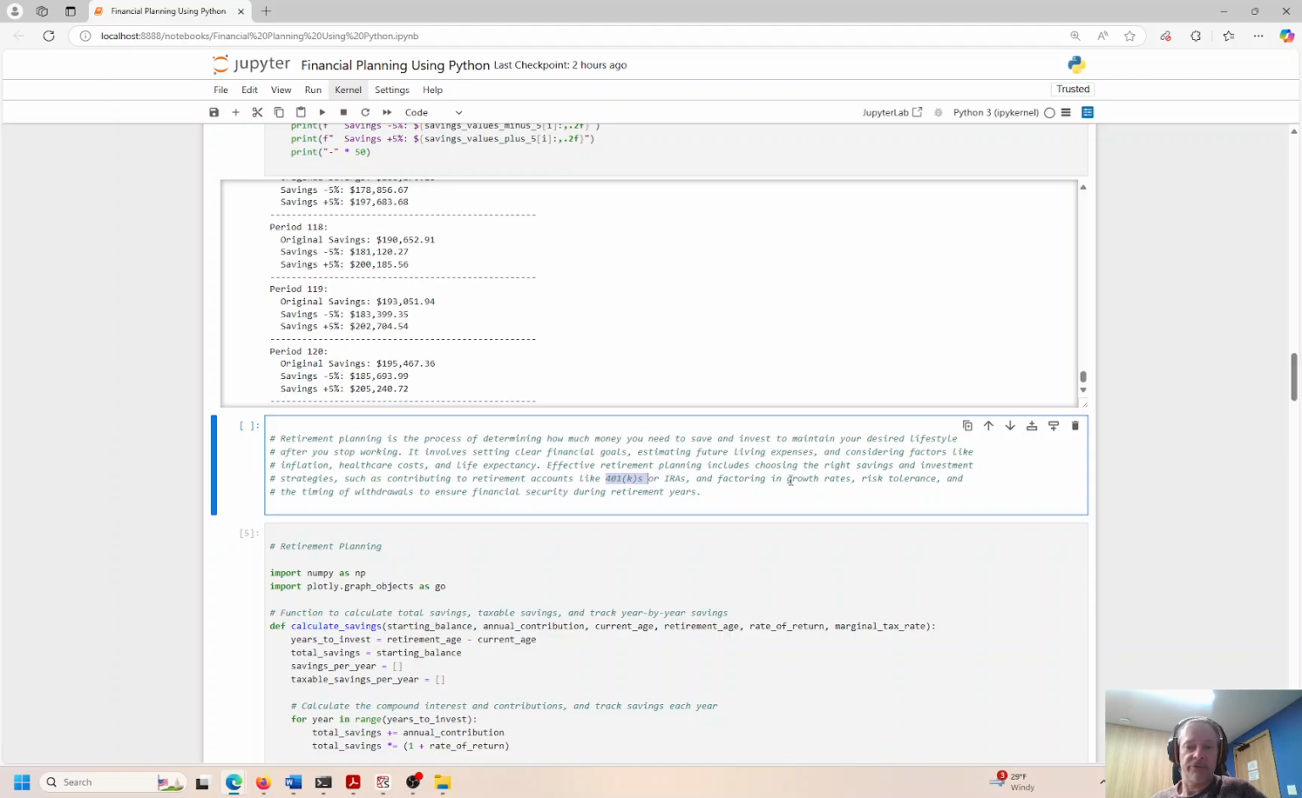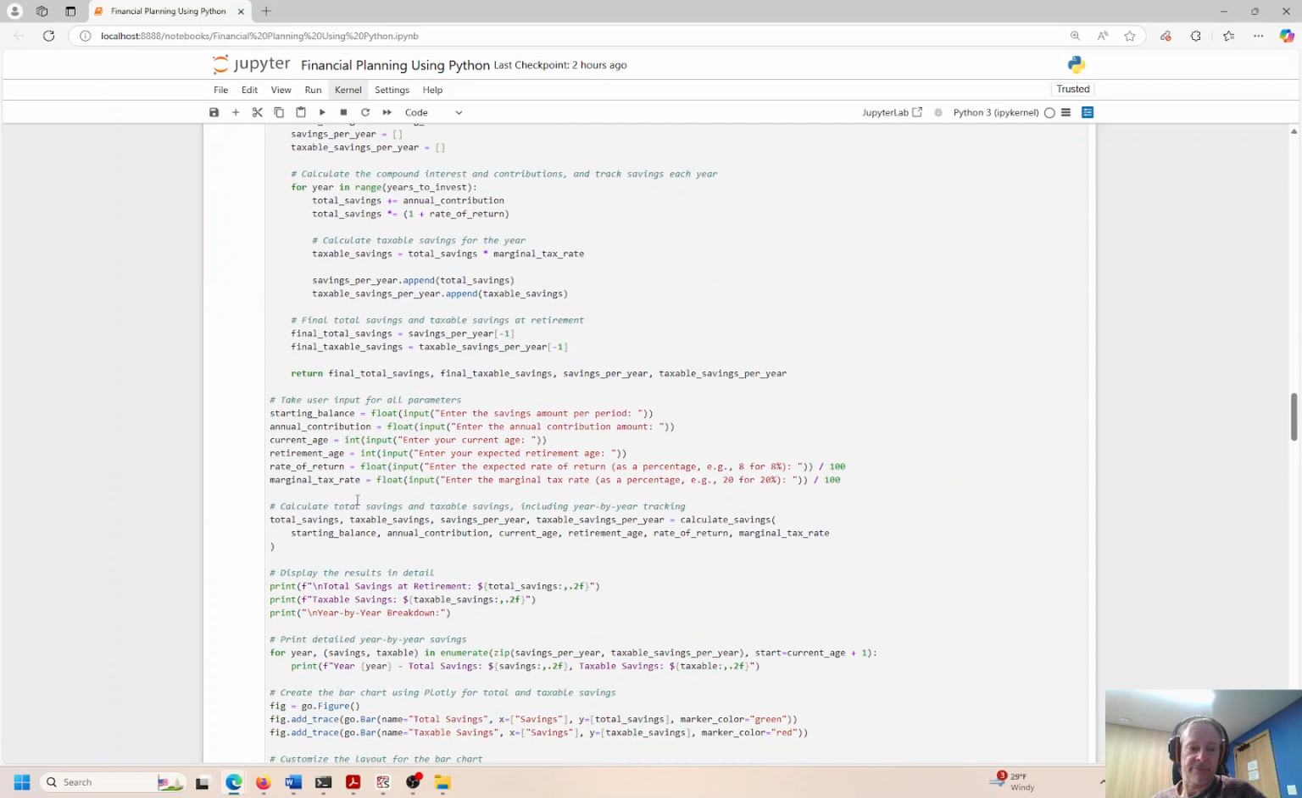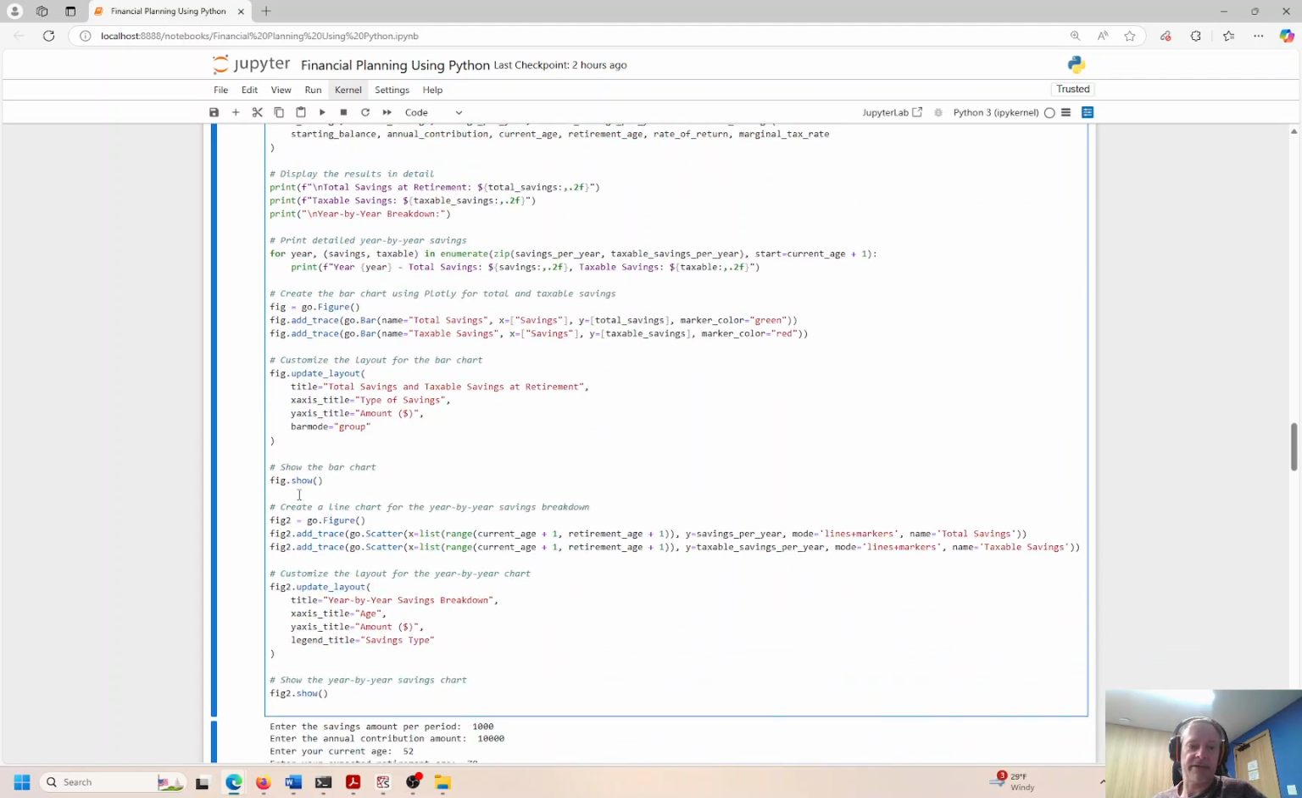And we're going to consider factors of growth, risk tolerance, and the timing of withdrawals to ensure that our financial goals are met to the greatest extent possible. Okay, so again, we have our inputs: starting balance, annual contribution, current age, retirement age, rate of return, and then the marginal tax rate. Though we're all paying taxes, you can't ignore taxes, you can't ignore inflation. These things aren't going away, so you might as well accommodate that and bake that into your analysis. Otherwise, you're going to come up short, right?